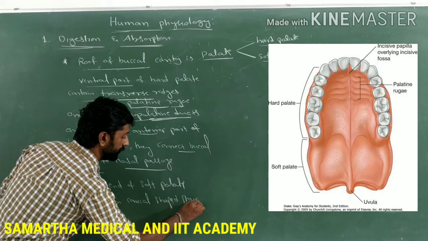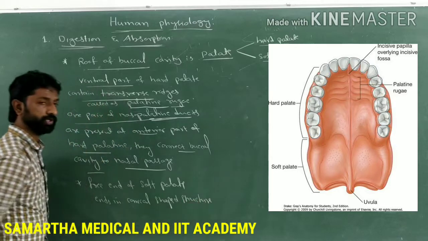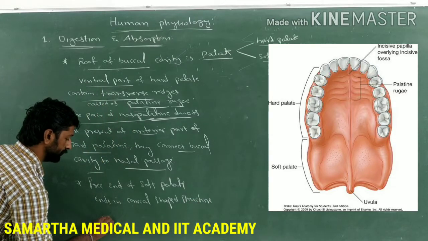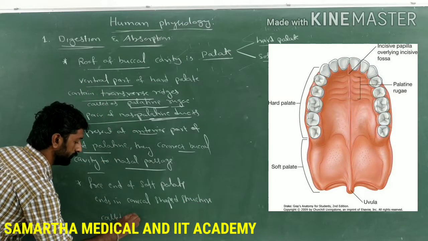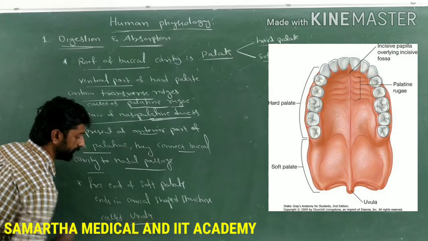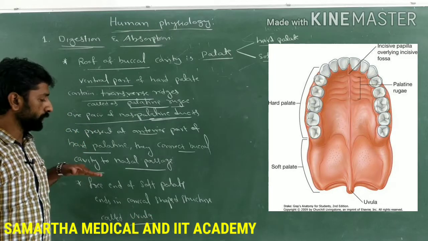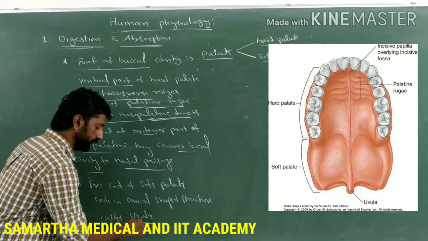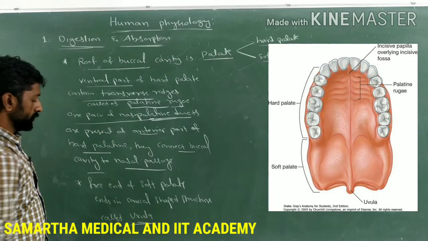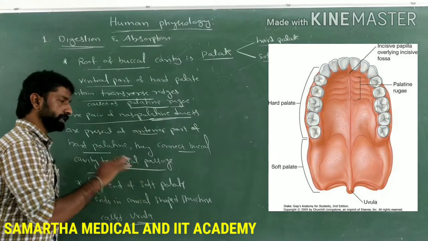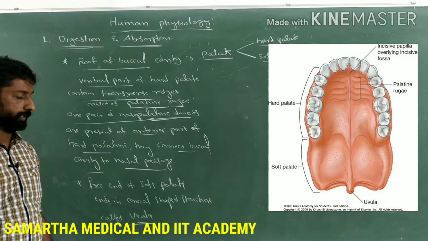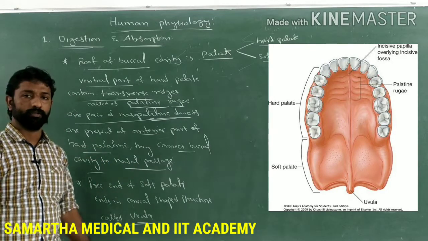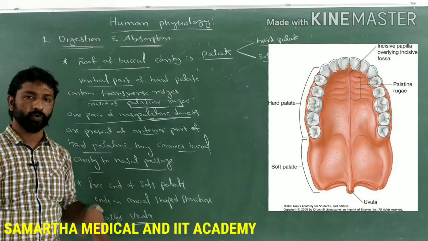What is that conical shaped structure called? That is called the uvula. So the conical shaped or flap-like structure is called the uvula. The uvula, along with the soft palate, closes the nostrils while swallowing food.